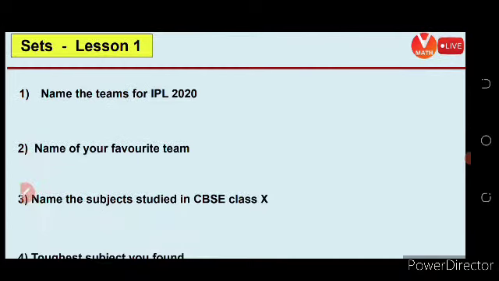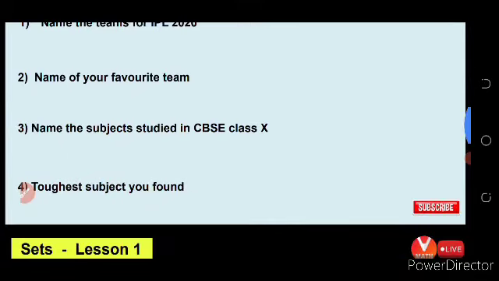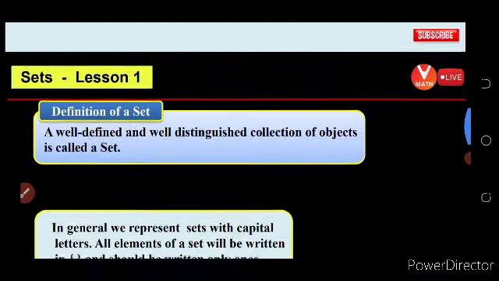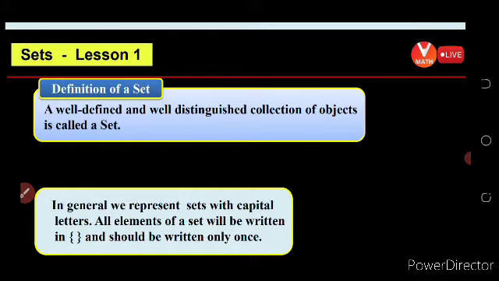So the names of the teams for IPL 2020, the name of the favorite team, the names of the subjects studied in CBSE classes, the toughest subject you have found: these are all examples of a set. So the definition of a set is a well-defined and well-distinguished collection of objects. What is called a set?